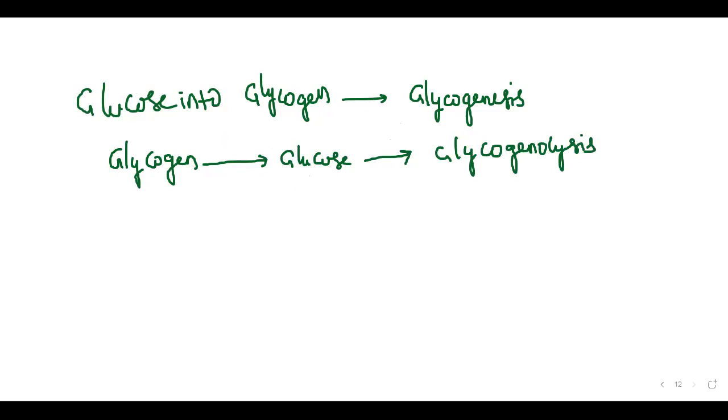For this, you should know the difference between glucose and glycogen. What is glucose, sir? What is glycogen, sir? Let's talk about this. This is glucose, a smaller molecule, like a chalk piece powder. And this is glycogen.